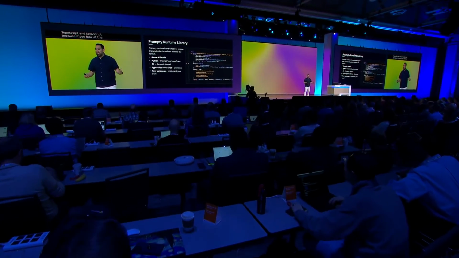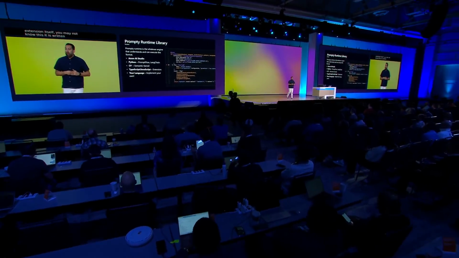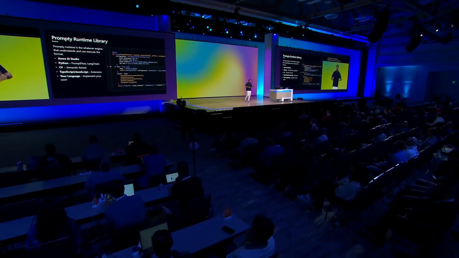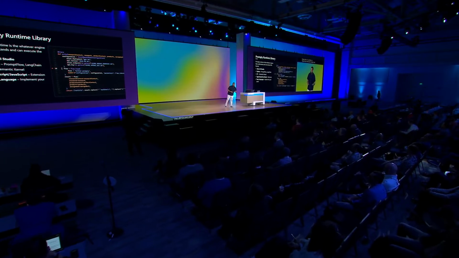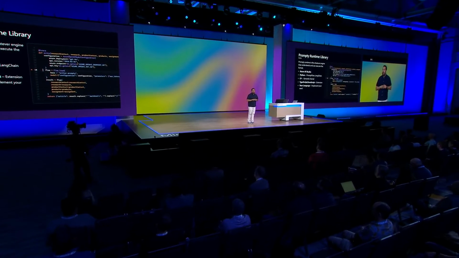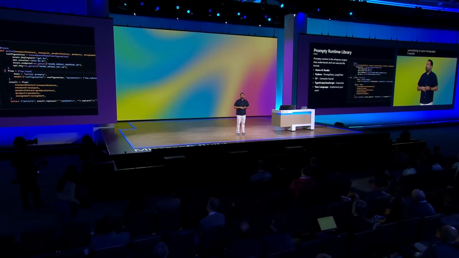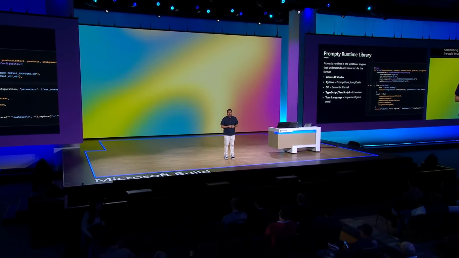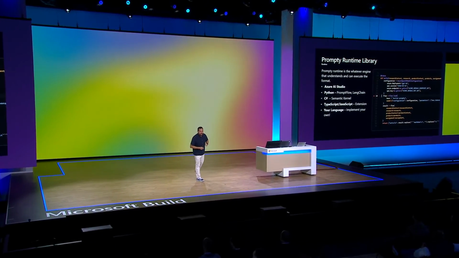And we'll continue to make it more available in more languages, or maybe you will, because thank you, we want you to, right? We're also looking at TypeScript and JavaScript, because if you look at the extension itself, you may not know this, but the extension is written in TypeScript and JavaScript, and all of the nuances there work. We haven't released that one yet. We're going to show you mostly everything in PromptFlow, because that's how we understand things, but we would love for this to be extended and to be something in your language. I would love to see a Rust Prompty library, or if someone's using Scheme in the back, don't be ashamed. It's a beautiful language, right? So stuff like that, right? So that's what that's all about.